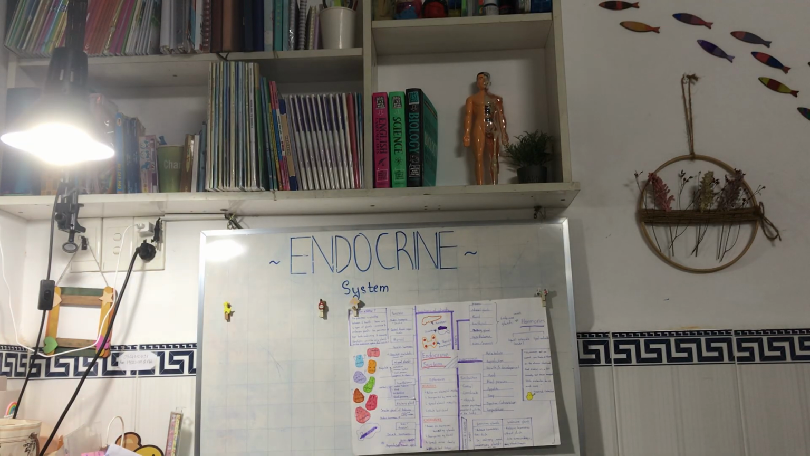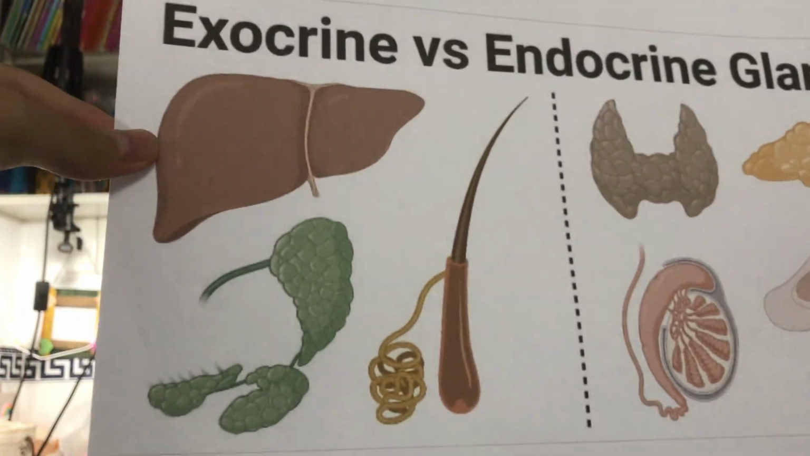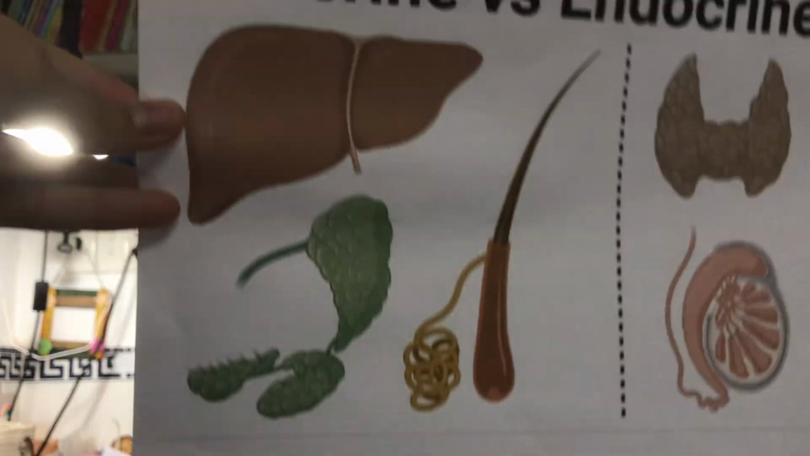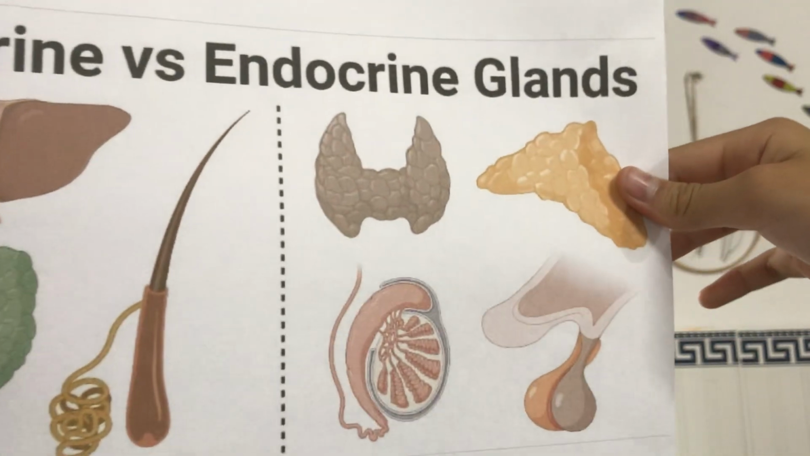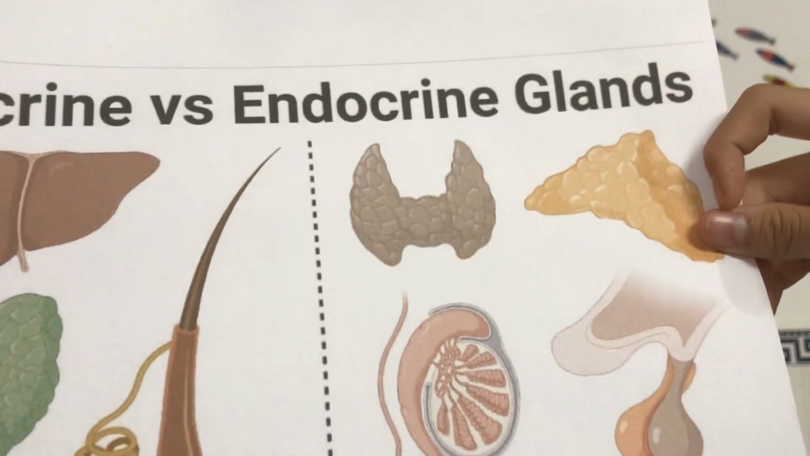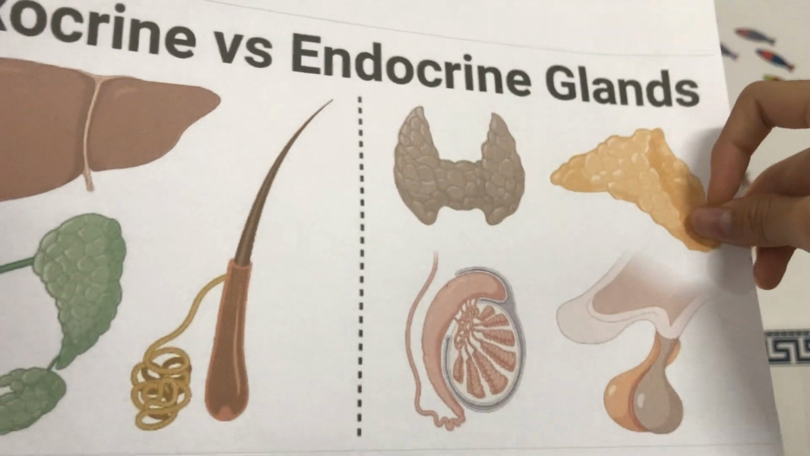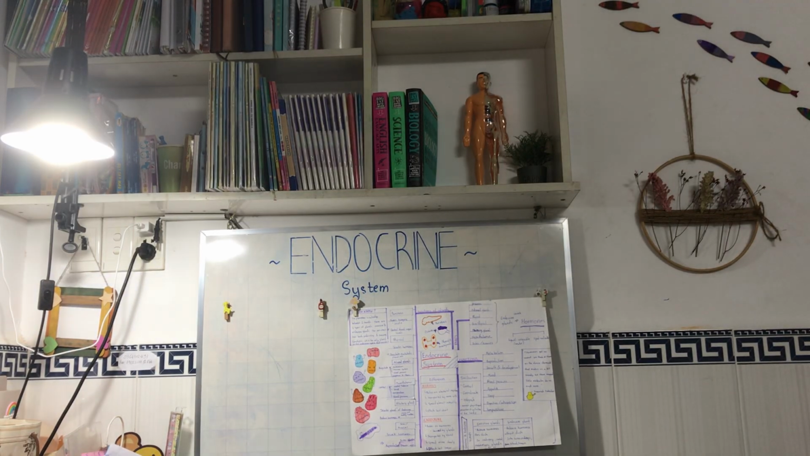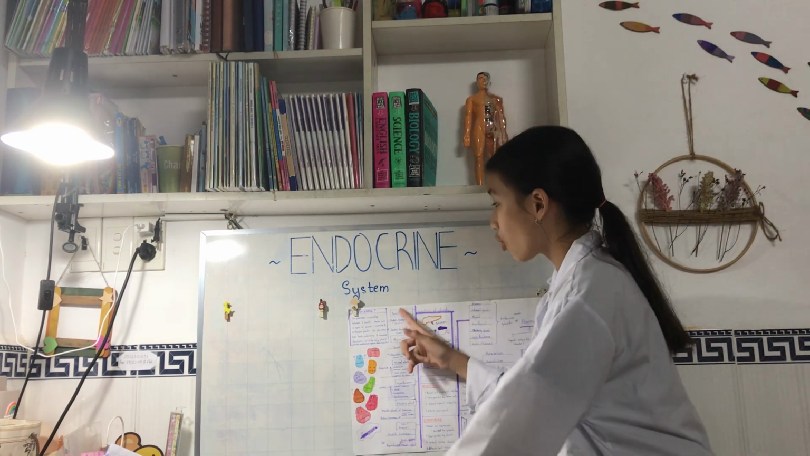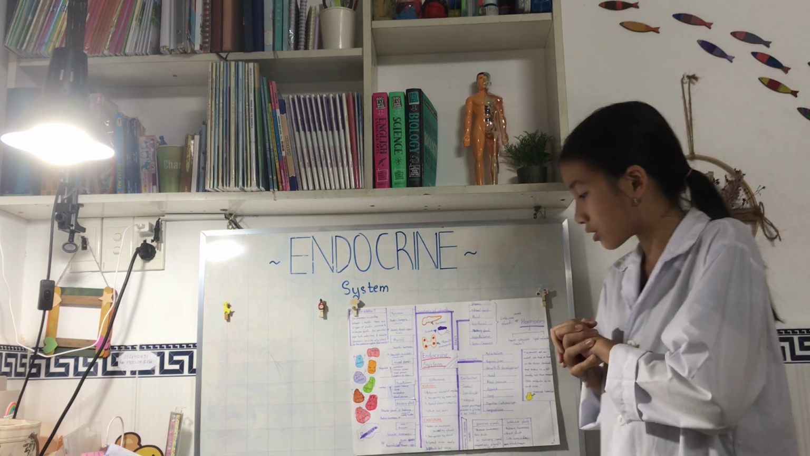And some examples of each: for the exocrine, we have the sweat glands and the mammary glands, and for the endocrine glands, we have the thymus, the parathyroid, the testes, ovaries, pituitary glands, all of those things that we have discussed, the parts of the endocrine system. And that is what the exocrine and endocrine glands are.